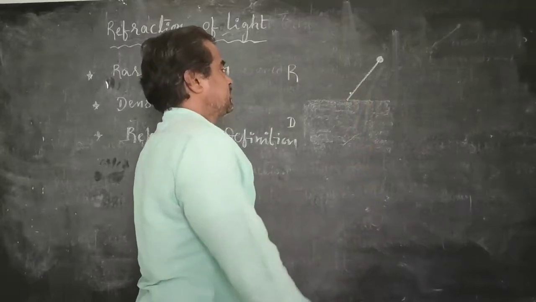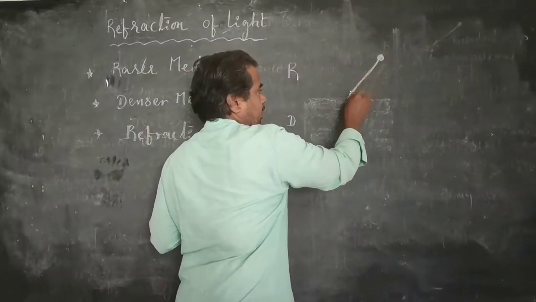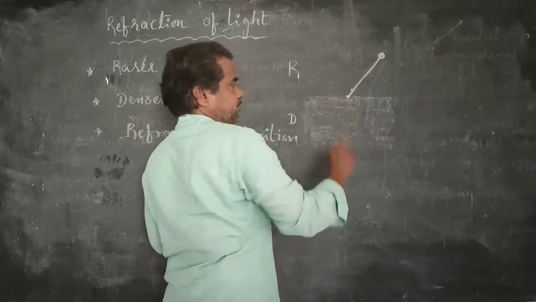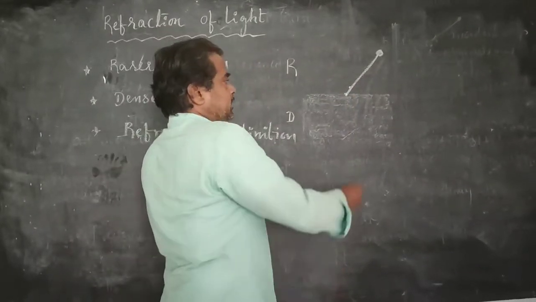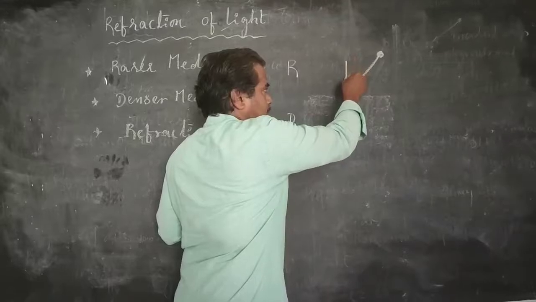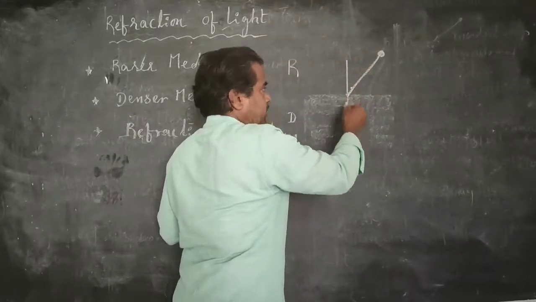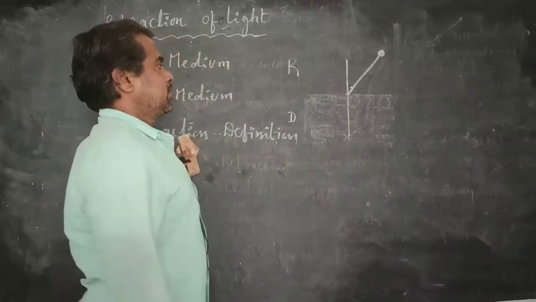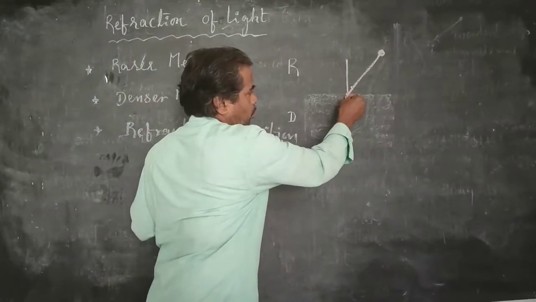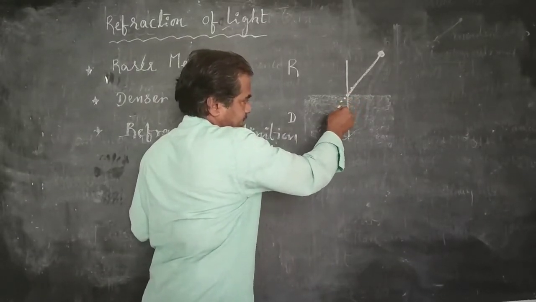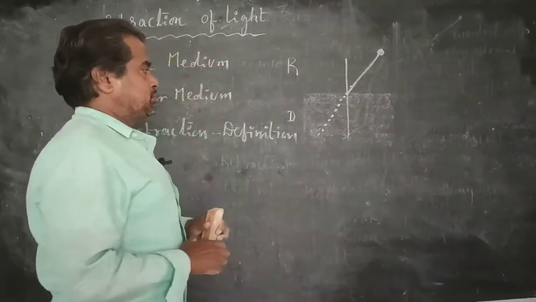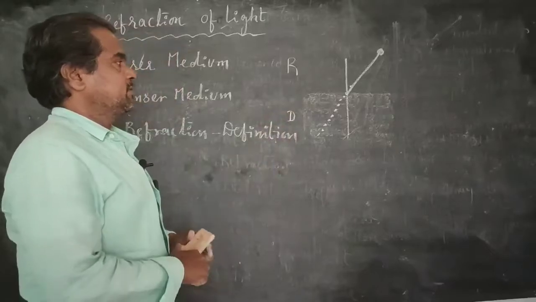One light ray is incident at one point of the interface of the two media. Immediately we have to draw one normal at the incidence point and also draw the original direction of the incident light ray by using dotted lines.